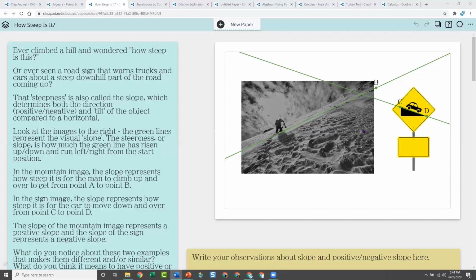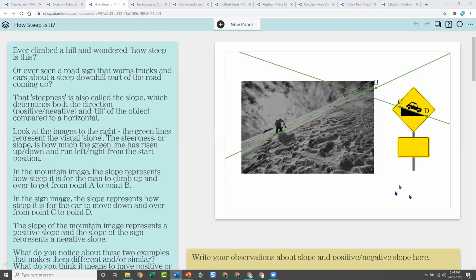So not necessarily finding the lines, but really more as a descriptive way, a way to help them understand some of the mathematics that we're talking about. So that's sort of what this activity is about: this is a positive slope, this is a negative slope, this is how it relates to the real world.